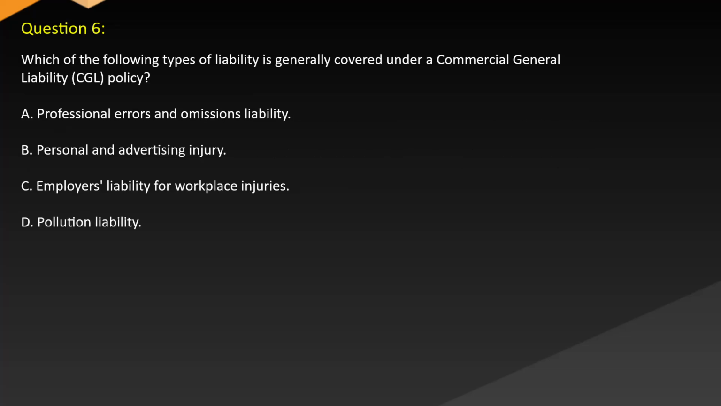Question 6. Which of the following types of liability is generally covered under a commercial general liability (CGL) policy? A. Professional errors and omissions liability. B. Personal and advertising injury. C. Employer's liability for workplace injuries. D. Pollution liability.